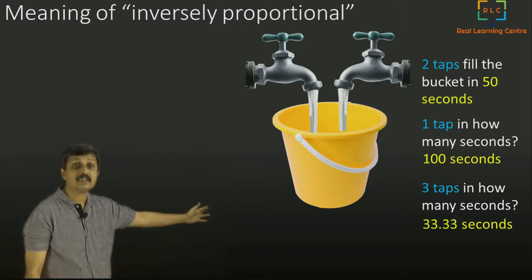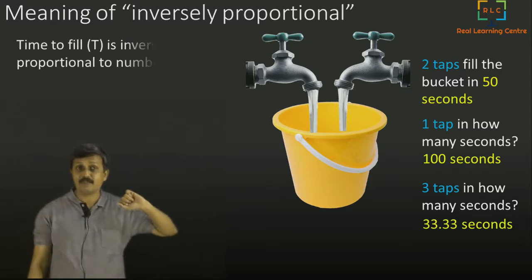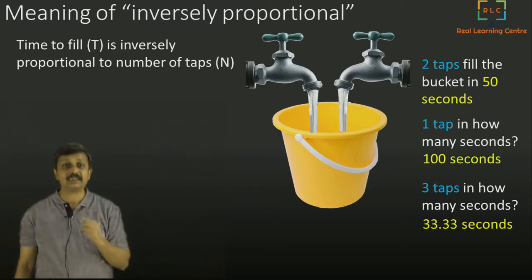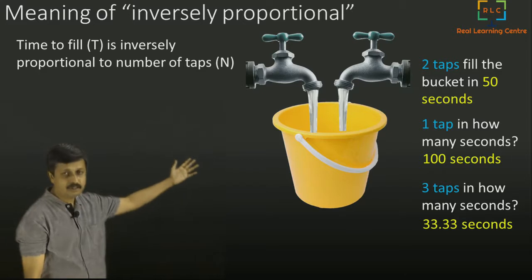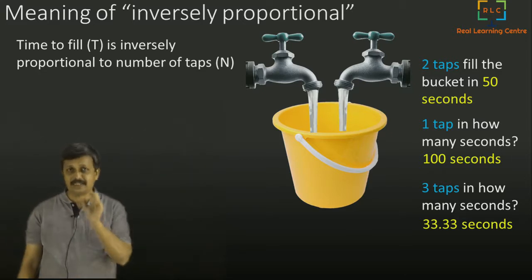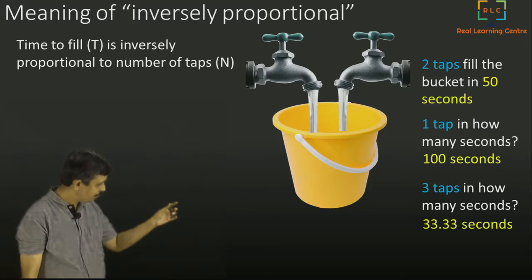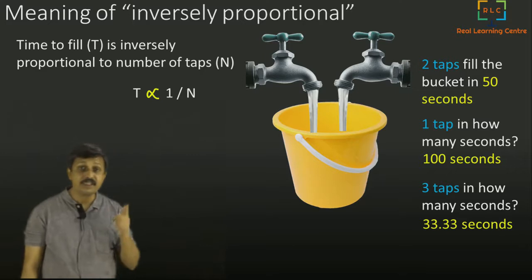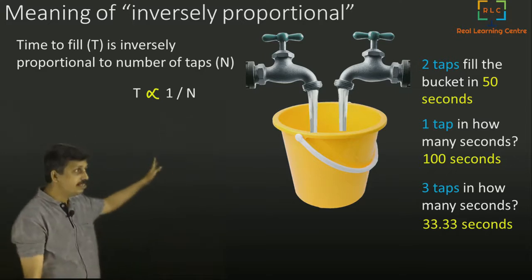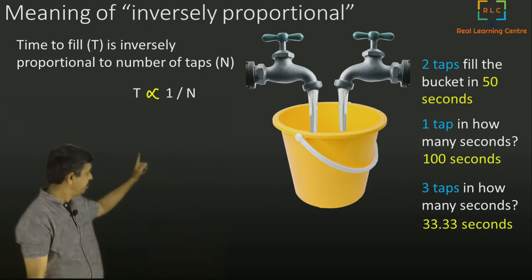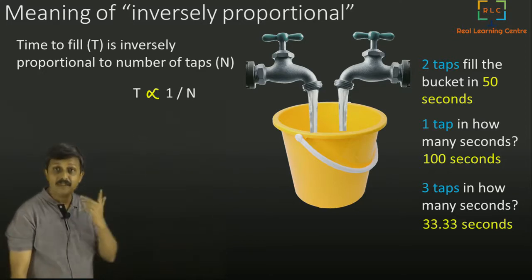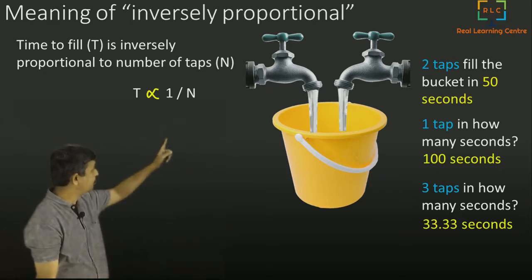How did I get that? I used a little math. Let us see what I used. I started with this statement saying that the time to fill, we call it T, is inversely proportional to the number of taps. More taps, it fills quite fast, less time. Fewer taps, it takes more time. That is called inversely proportional. So now you see T is proportional to 1 by n. This is how we write it. We read it as T is proportional to 1 by n. Another way of reading is T is inversely proportional to n.